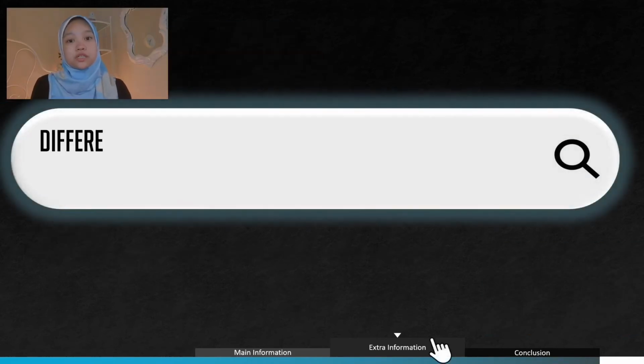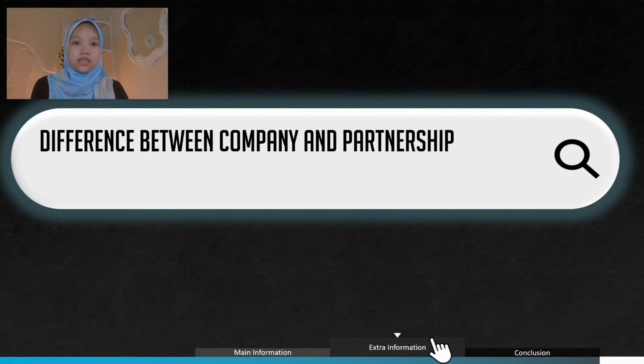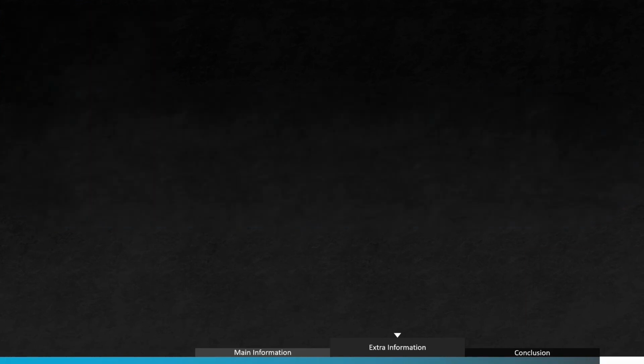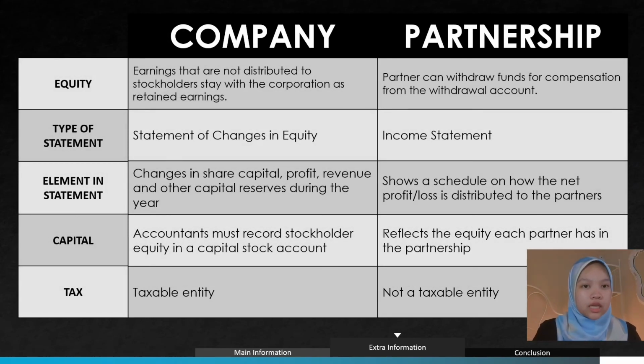So I'm going to explain the difference in disclosure of financial statements between company and partnership. In terms of equity, for a company, the earnings that are not distributed to the stockholders will remain as retained earnings in the company. While for a partnership, partners can withdraw funds as compensation to the withdrawal account, as a partnership has two accounts, which are the withdrawal account and the capital account.